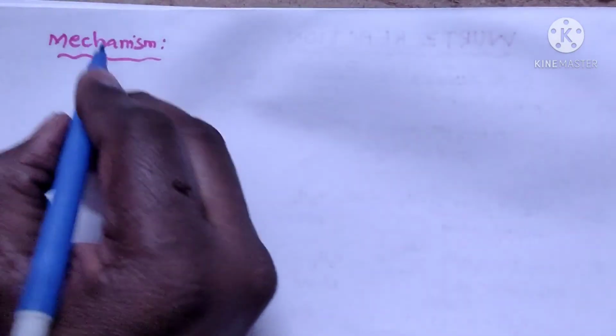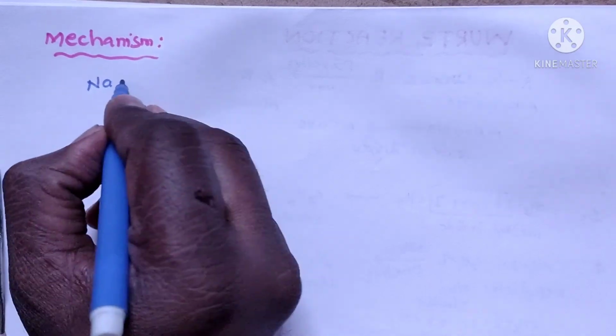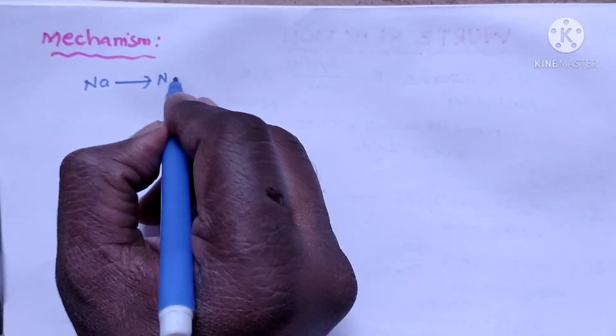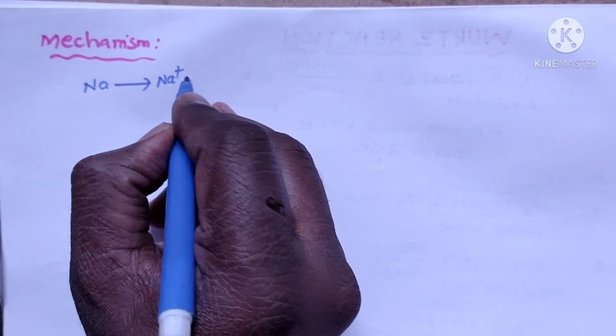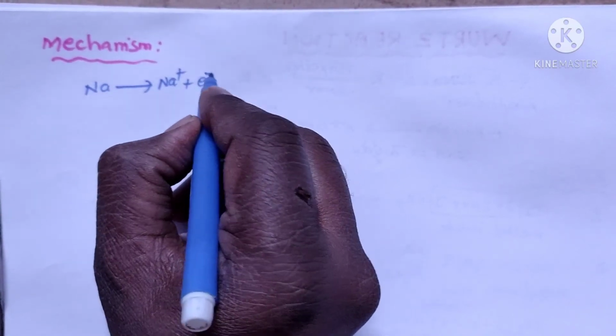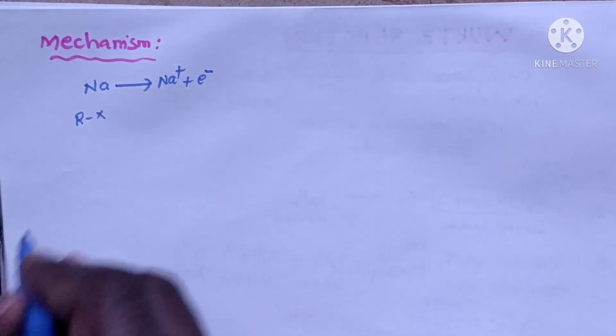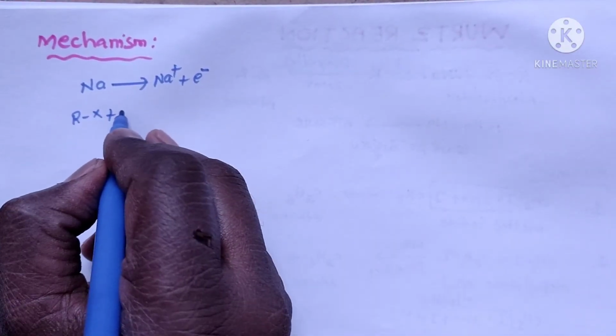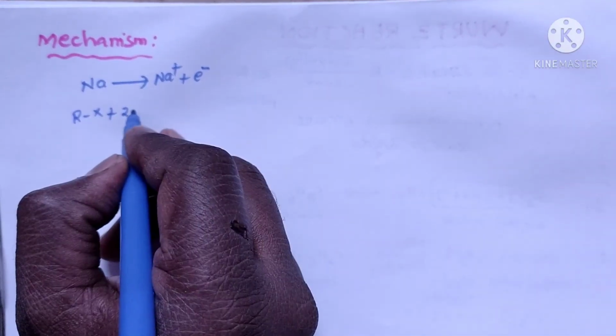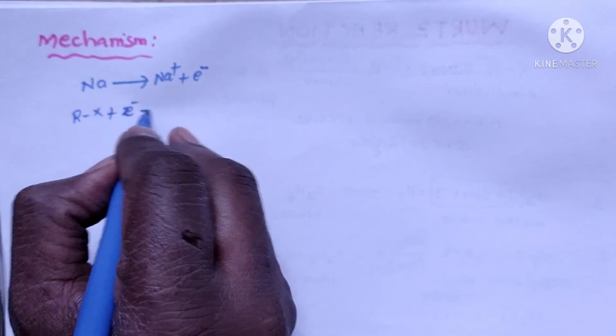Now we go for the mechanism of the Wurtz reaction. First of all, sodium metal loses the electrons like this. Okay, Na. Then the alkyl halides react with and accept these electrons.